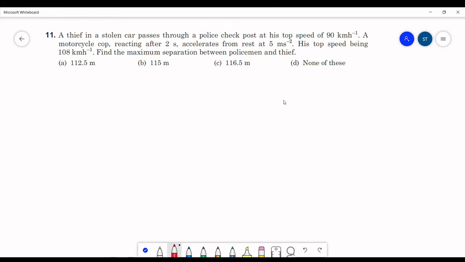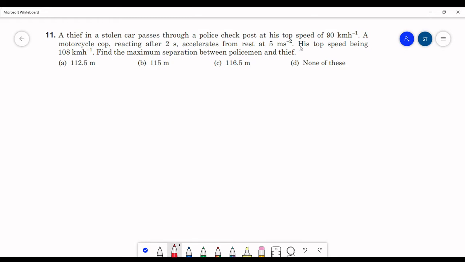So in this question it is given that a thief in a stolen car passes through a police checkpost at a top speed of 90 km per hour. A motorcycle cop, reacting after 2 seconds, accelerates from rest at 5 meters per second square. His top speed being 108 km per hour. Find the maximum separation between police and the thief.